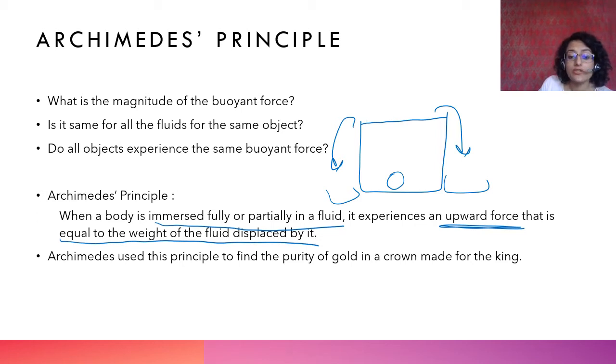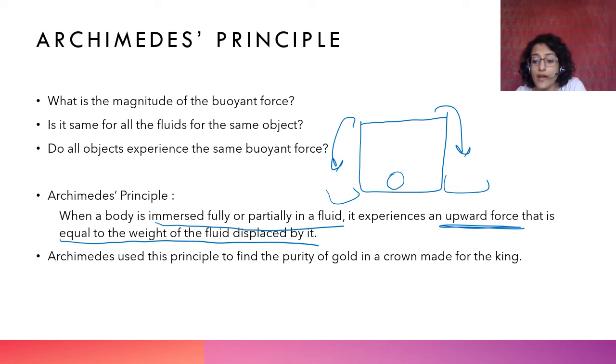Apparently, Archimedes used this principle to find the purity of gold in the crown made for the king. Now, this is a very interesting story. So, what happens was कि Archimedes was sitting in a bathtub. Yeah, I think आपने story सुनी होगी. Archimedes was sitting in a bathtub and he was thinking about this problem.